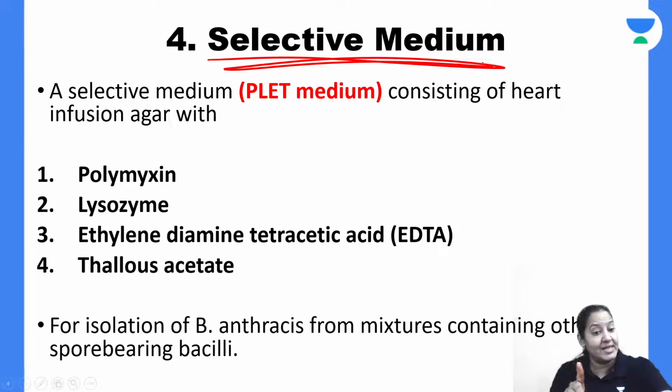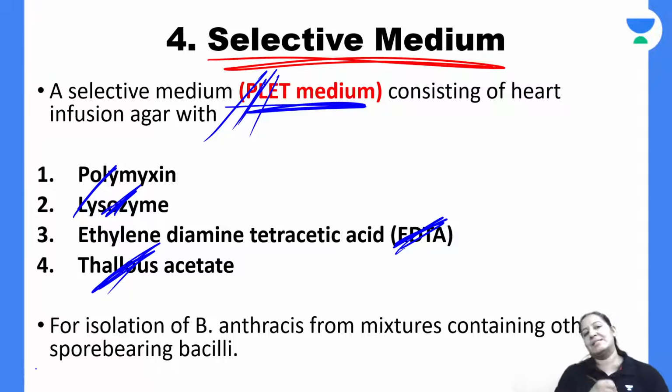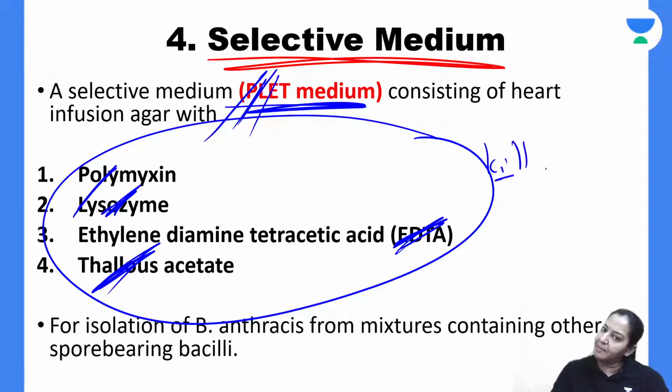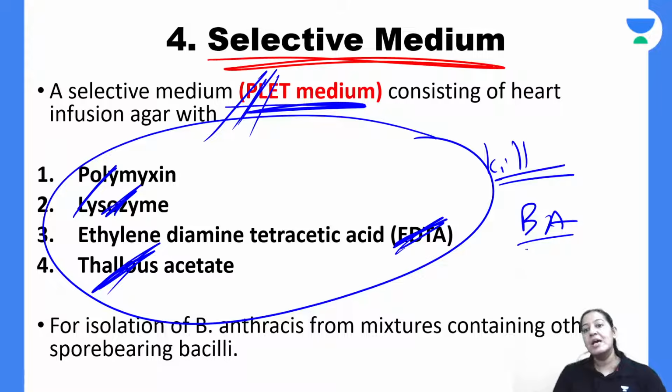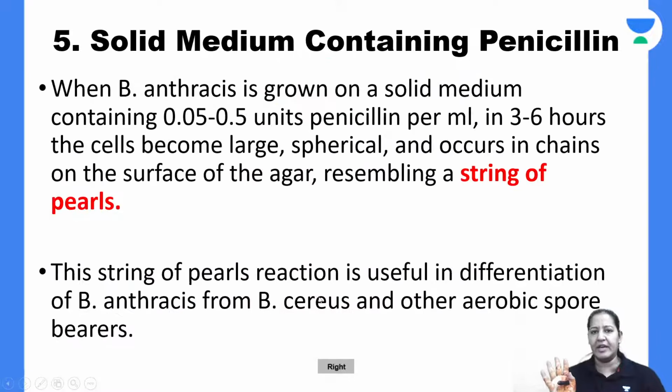Selective media of Bacillus anthrax, very important, PLET media. What is the full form of PLET if you want to learn? P stands for polymyxin, L for lysozyme, E for EDTA, and T for thallous acetate. So PLET medium. These four things kill all other bacteria except Bacillus anthrax. So in these four chemicals, only Bacillus anthrax will survive, rest all will die. So that is the selective media. You have to learn the name.